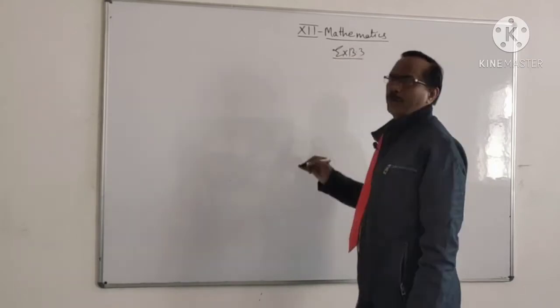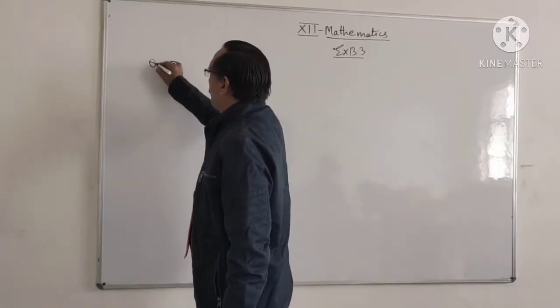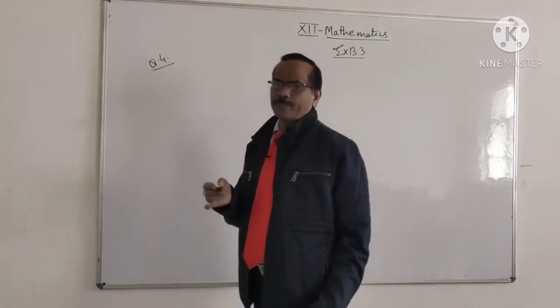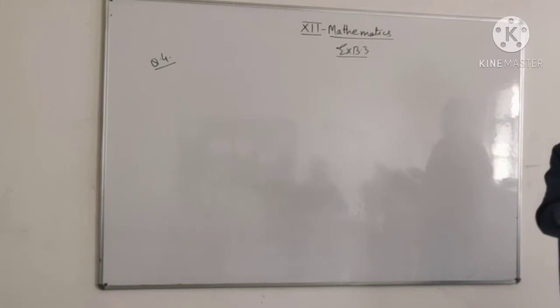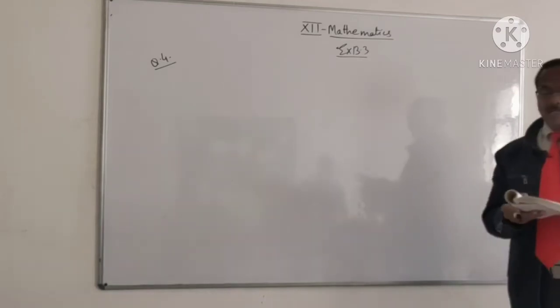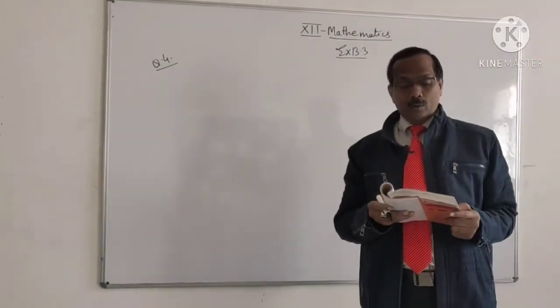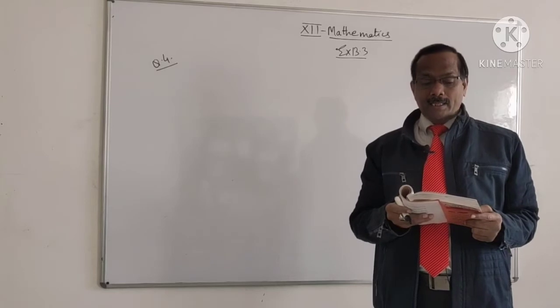Exercise 13.3 continued. Now question number 4. The question is: in answering a question on a multiple choice test, a student either knows the answer or guesses.